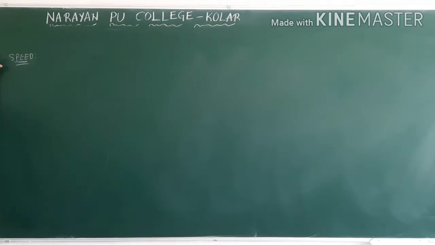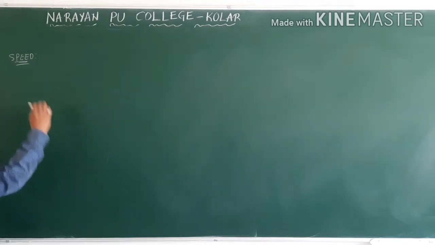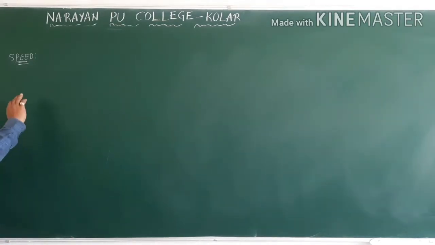Otherwise, the same definition: the distance traveled by the object in some time. This one you will get in 8th class, 9th class, or 10th class. But whenever you come to first PU or second PU, we say the same definition in another way: the rate of change of distance is called speed. So first we take the 8th, 9th, 10th definition only. What I said: the distance covered in a particular interval of time, now in equation form.